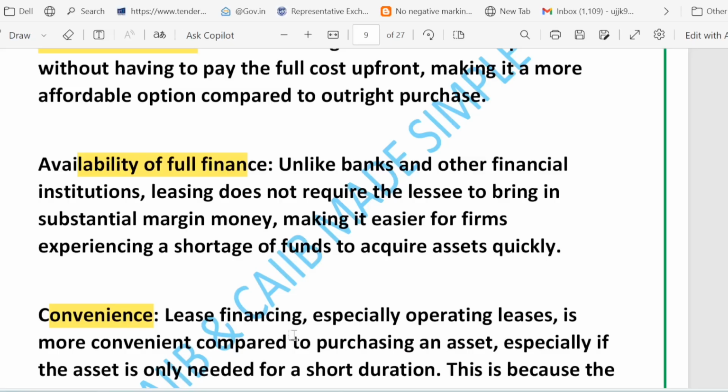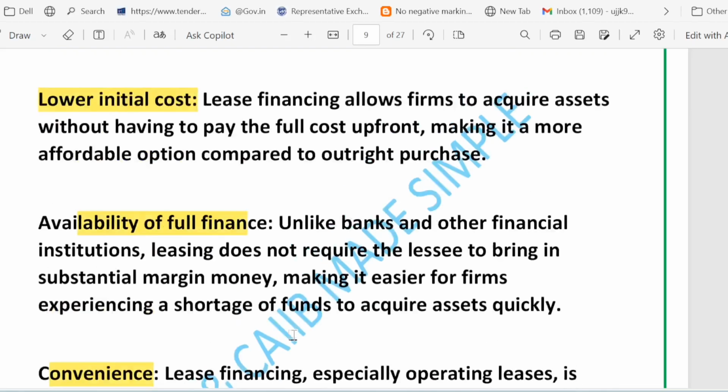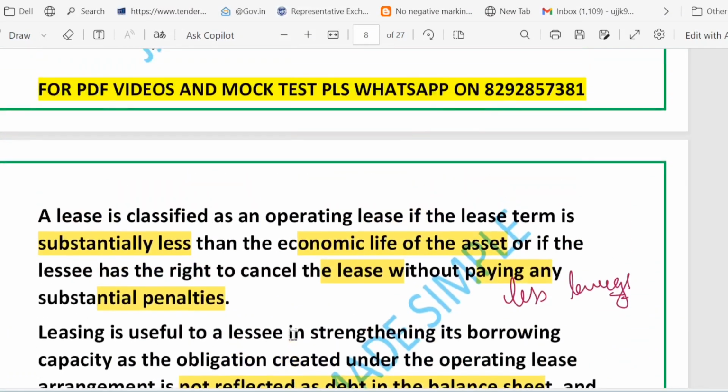More convenient access to the asset. So leasing can save cash and speed things up. And leasing can be useful when the asset is needed for only a short time, right? So what we talked about just now, we started with the operating lease. Whenever you see this word operating lease, just remember that it is a rental where you use the asset for a short time and the owner keeps most of the long-term risk and reward.